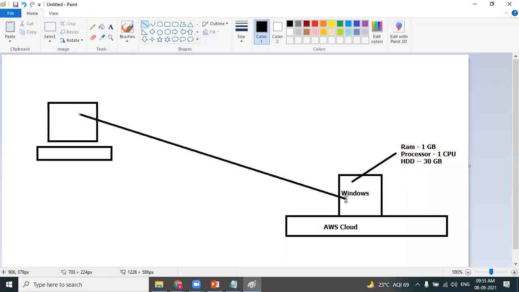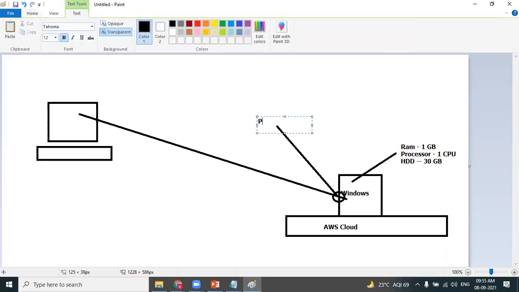But the point is, you should be able to connect to that Windows machine from your personal laptop and do some hands-on. When can you successfully connect to the Windows machine? You can successfully connect to the Windows machine only when the port is open.